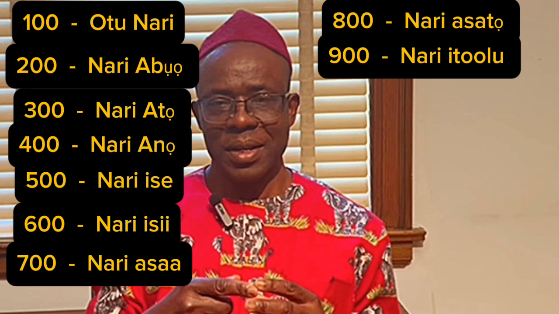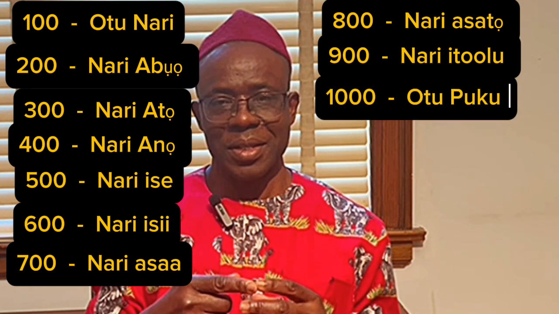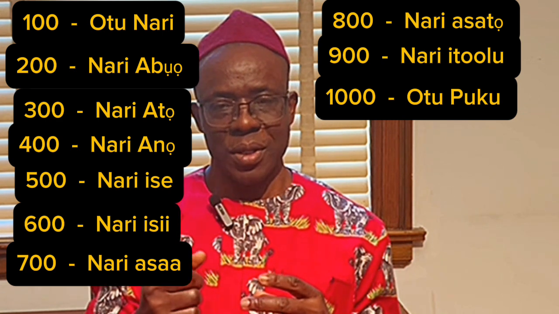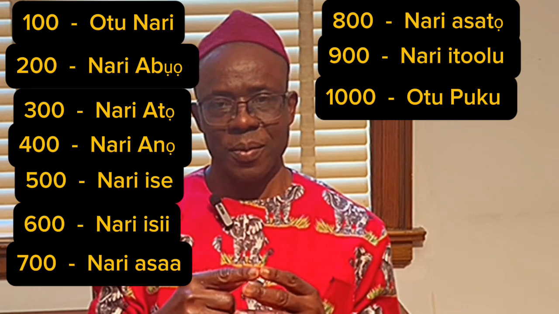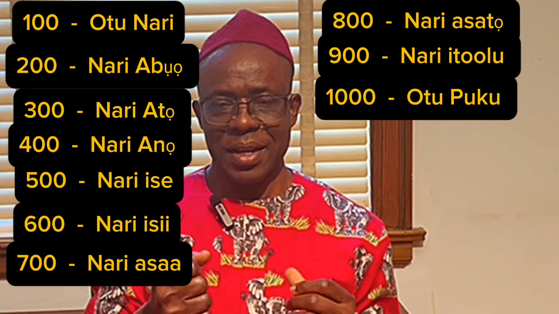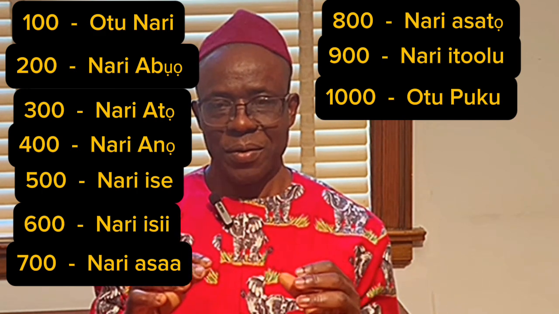Then 1000 is, it is not narị, it is otu puku. It changes. Otu puku. Puku means 1000. Otu puku. So you have to pause, listen, and review and revise and master it very well. But for those of you who have learned to 1000 already, let me show you that it is very easy to move from 1000 to 1 million.